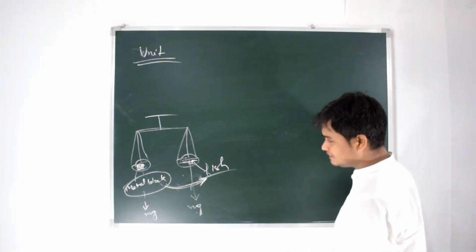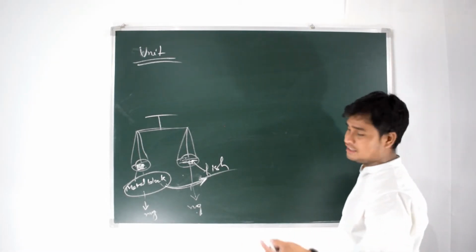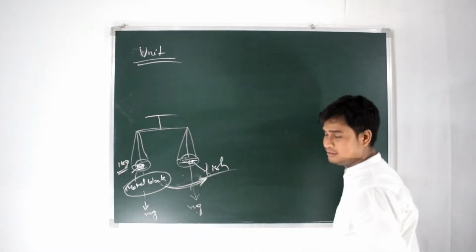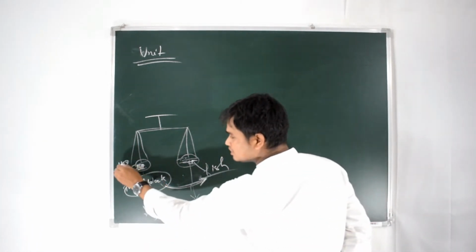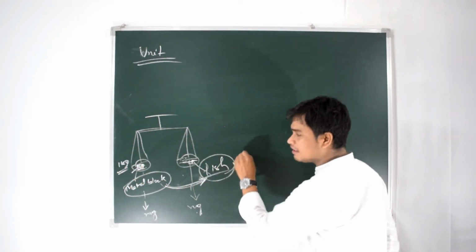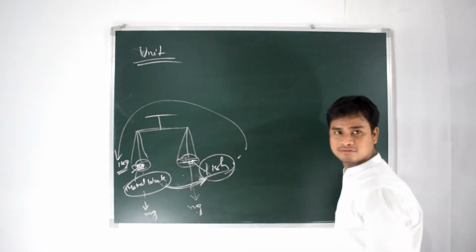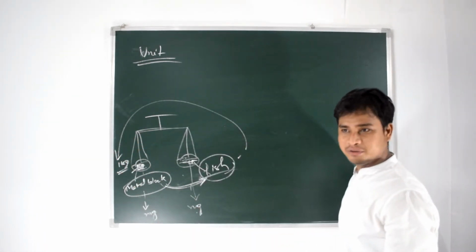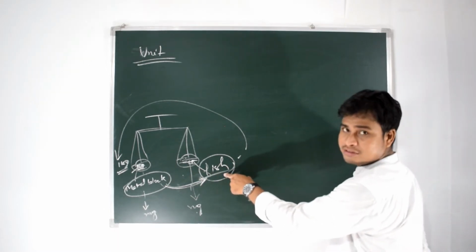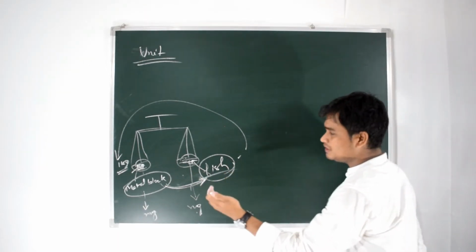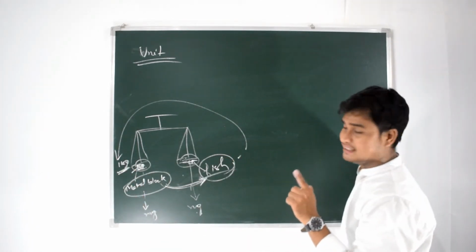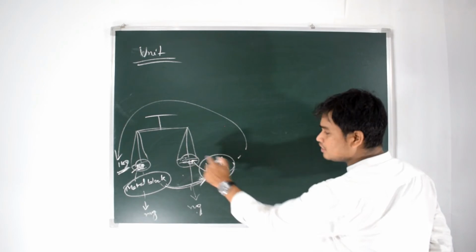Therefore we can say this is a 1 kg block. The shopkeeper will place a 1 kg block. This means the fish is compared with this value, 1 kg. So what is the unit? The unit is kg. That is, kg is compared with this object.